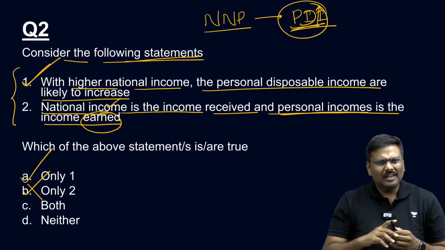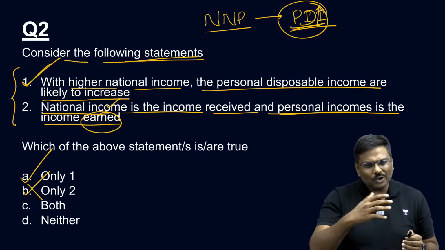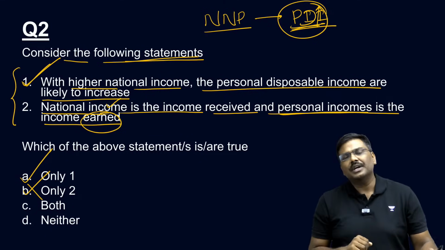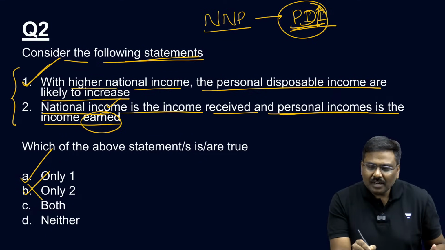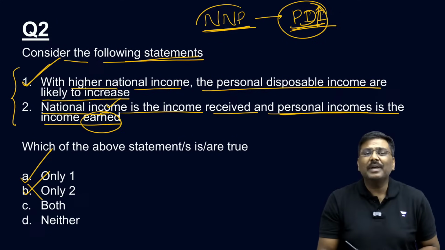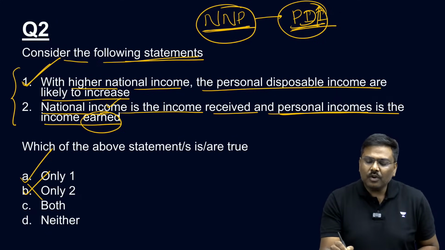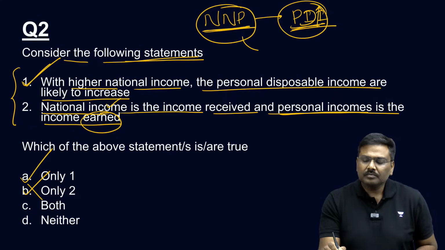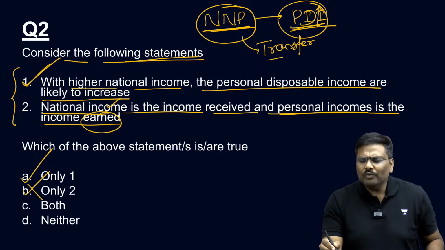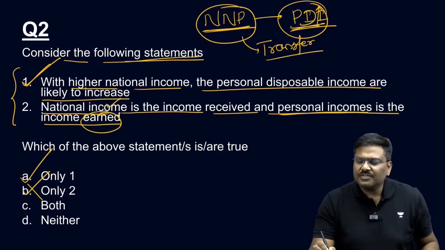Now some of you will ask me, sir, first statement is also not clear, second statement is also not clear. Very simple logic. After you calculate the net national product, you will receive a lot of transfer payments.